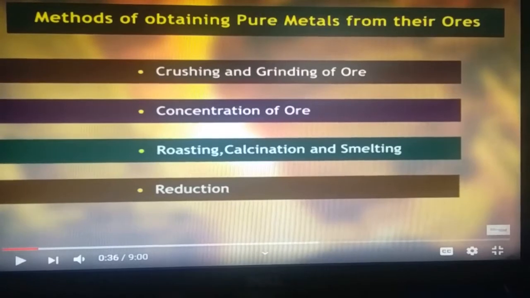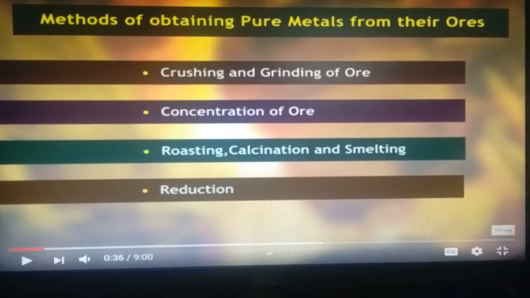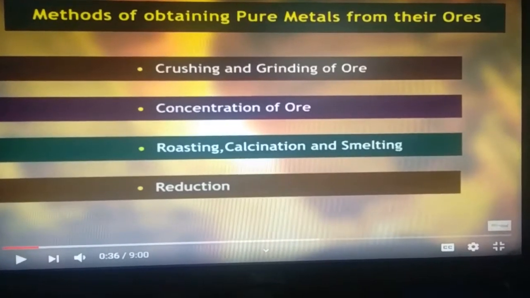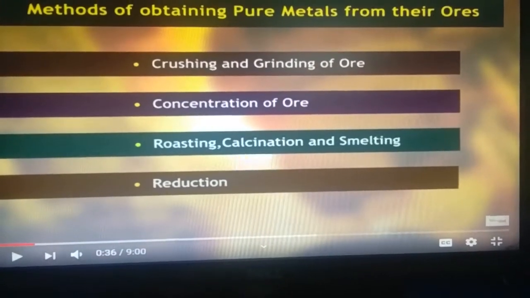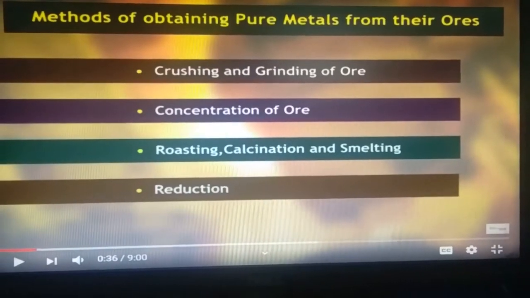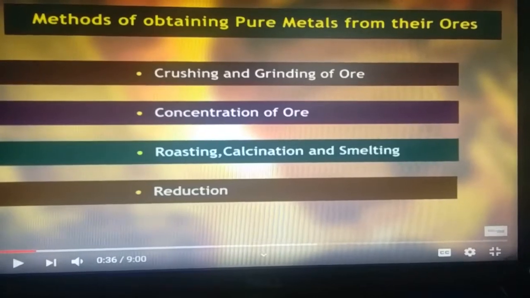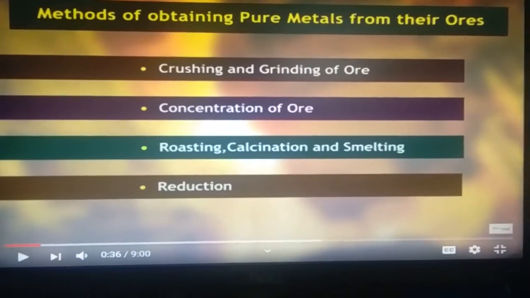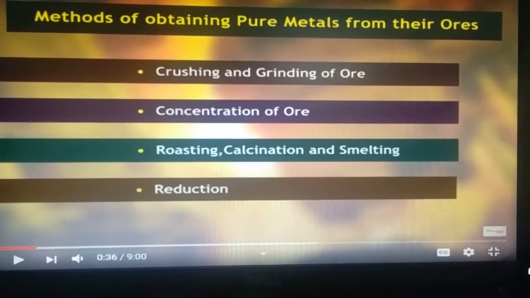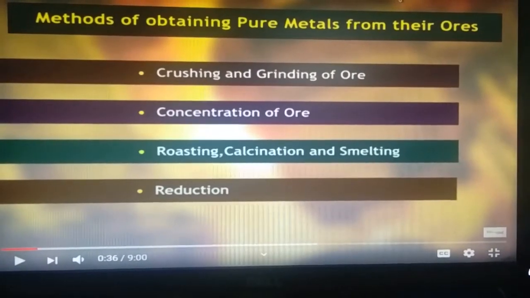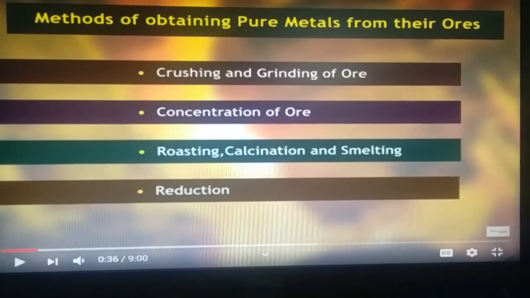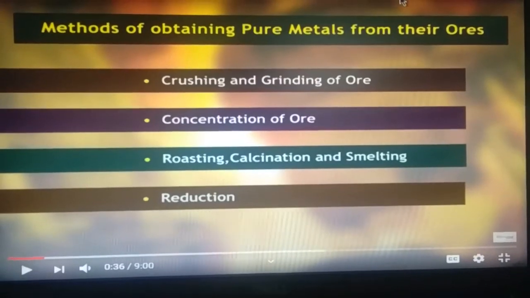Now the next point is roasting or calcination, and smelting. Roasting and calcination are both processes in which metal ores are converted into oxide form. Smelting is the process of melting, converting it into liquid form. Reduction is the process by which metal oxides are converted into metal form.